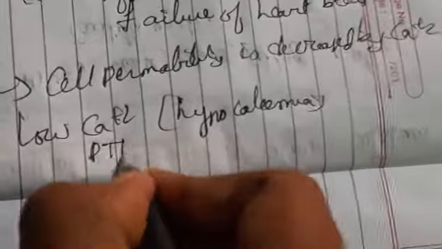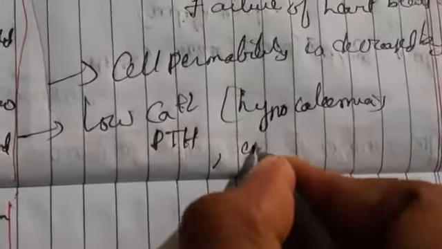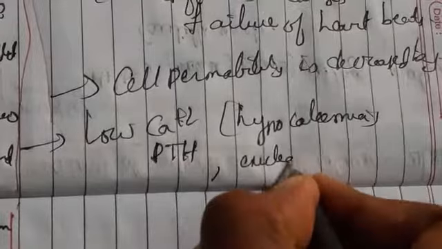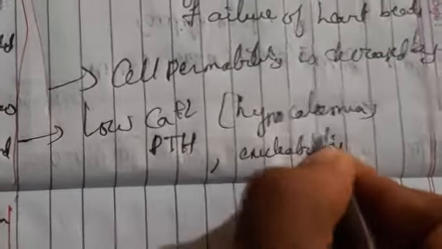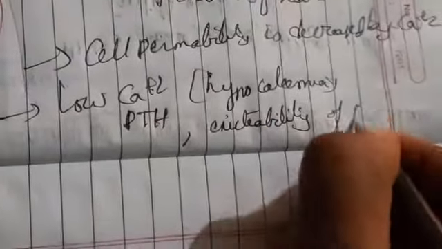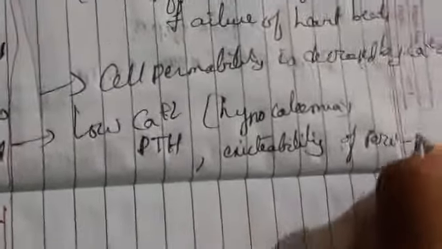If calcium is less in our body, we get increased excitability of peripheral nerves. So this is about hypocalcemia.